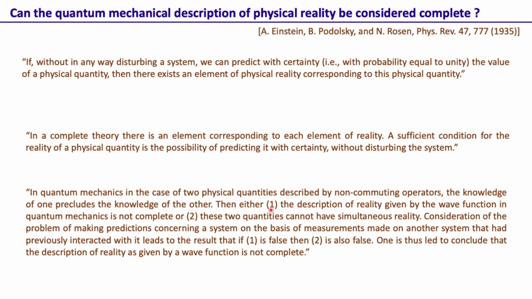So then they say that either one, the description of reality given by the wave function in quantum mechanics is not complete, or two, these two quantities cannot have simultaneous reality. Consideration of the problem of making predictions concerning a system on the basis of measurements made on another system that had previously interacted with it leads to the result that if one is false, then two is also false. One is thus led to conclude that the description of reality as given by a wave function is not complete.